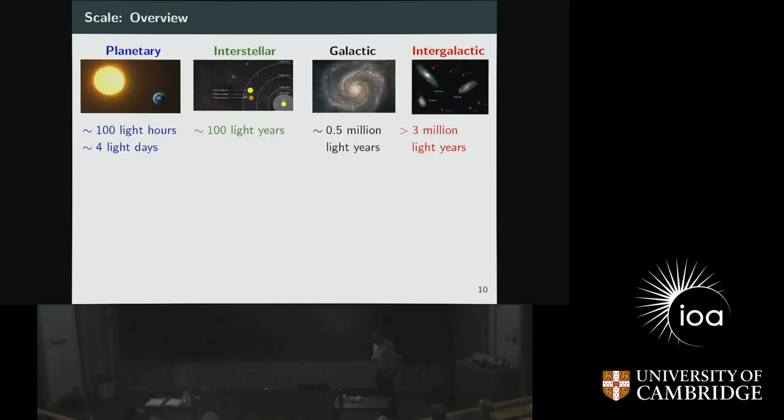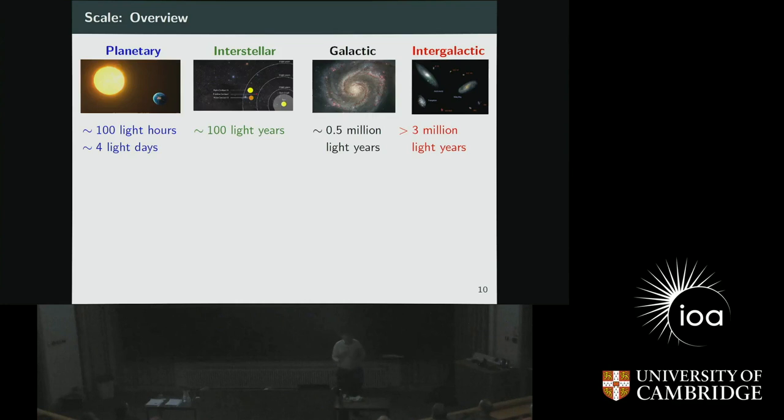So this is what we see so far. There are 4 scales that I described. The first one is the planetary scale, which happens on the scale of like 100 light hours or so. Then there is interstellar, that means the distance between different stars, which is of the order of light years or so. Then I talked about the galactic scale, the scale of the galaxies themselves. It's like 0.1 million or 0.5 million light years. And when we talk about the distances between the galaxies, that is the intergalactic scale, which is like 2 million light years and above. Okay?